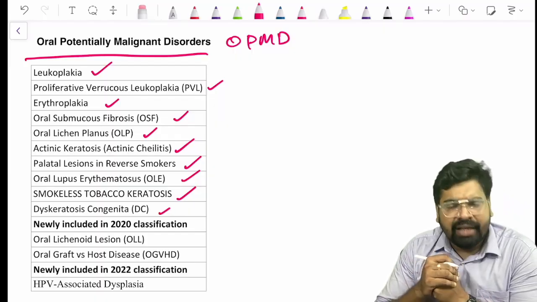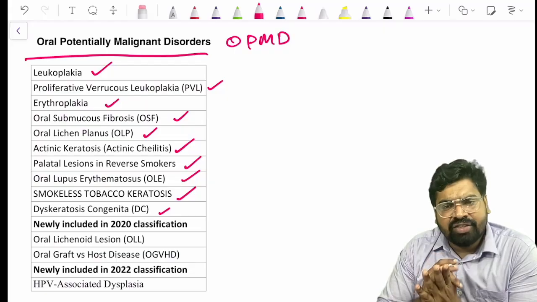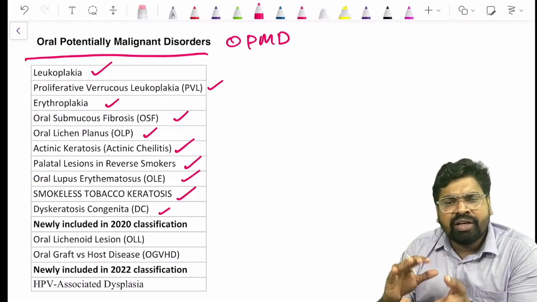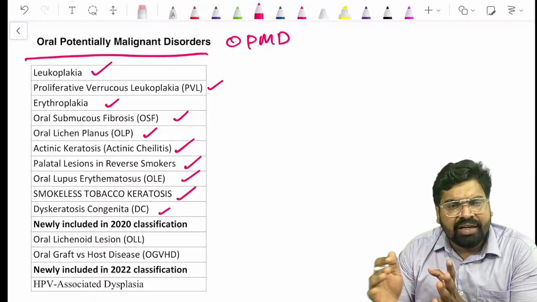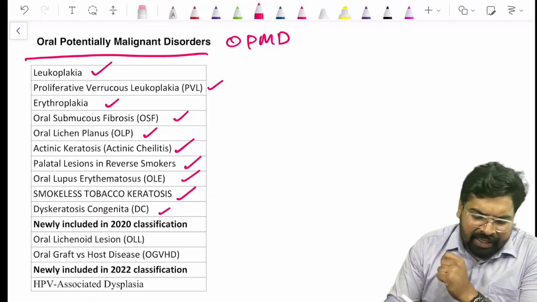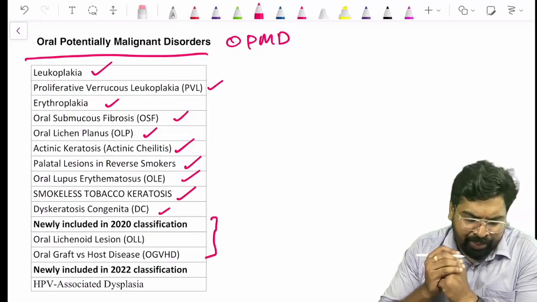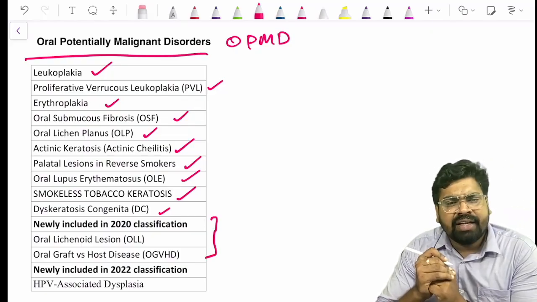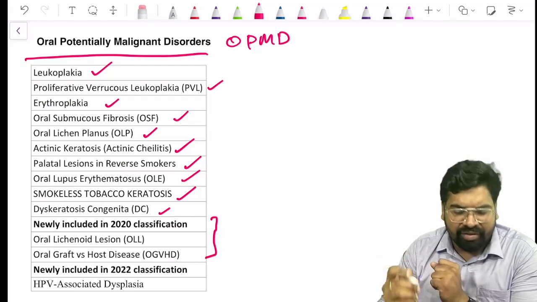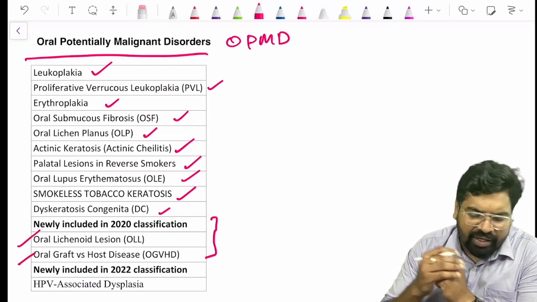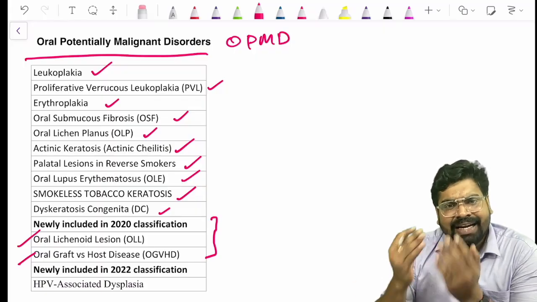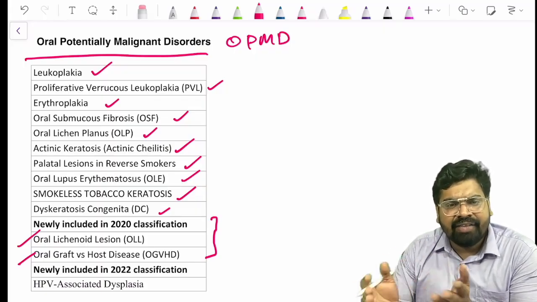Now, something about the 2020 classification: new things were included at that time. Among the pre-malignant lesions, they had oral lichenoid lesion and oral graft versus host disease. These were considered potentially malignant and were included.